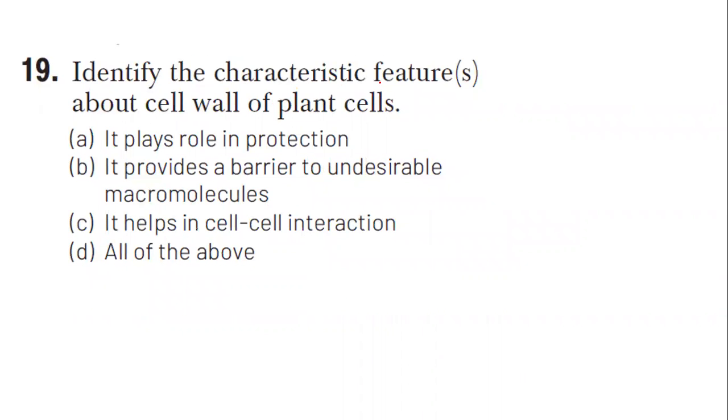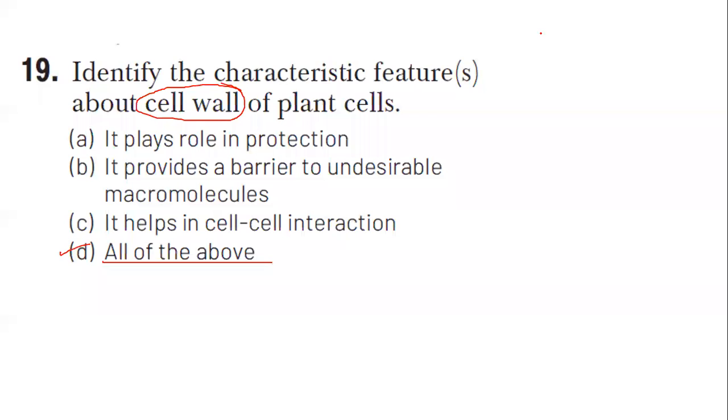Question number 19. Identify the characteristic feature about the cell wall of plant cell. About the cell wall of plant cell, it plays a role in protection. True. It provides a barrier to undesirable macromolecules. Yes, even though it's freely permeable, it provides a barrier, definitely, right? Then, it helps in cell-cell interaction. And option D, all of the above. Option D will be the correct answer. All of the above are characteristics of the cell wall of a plant cell.